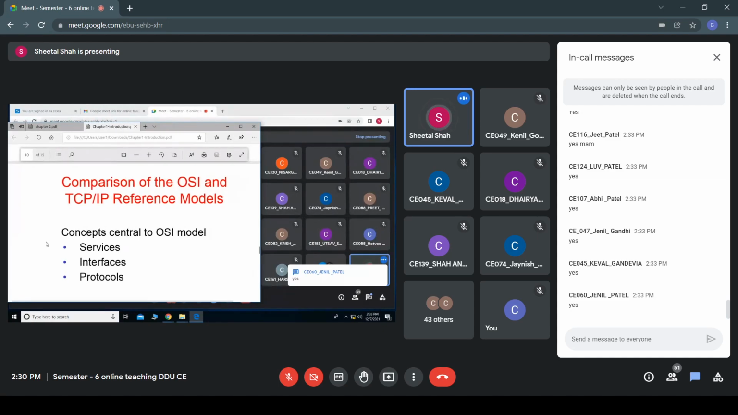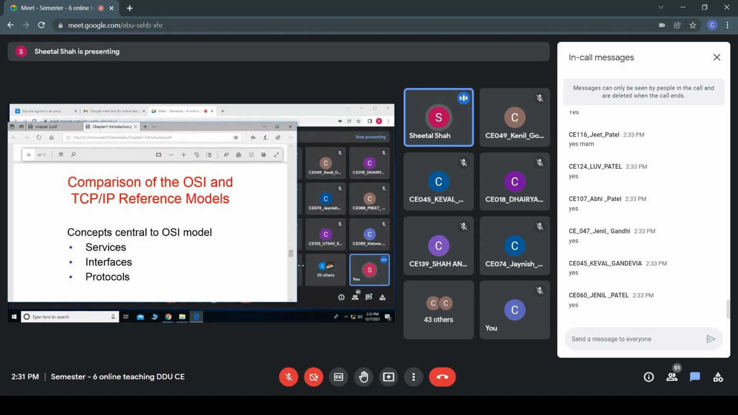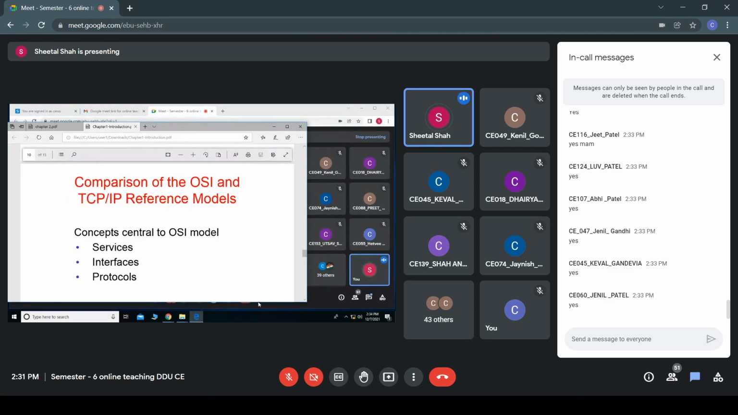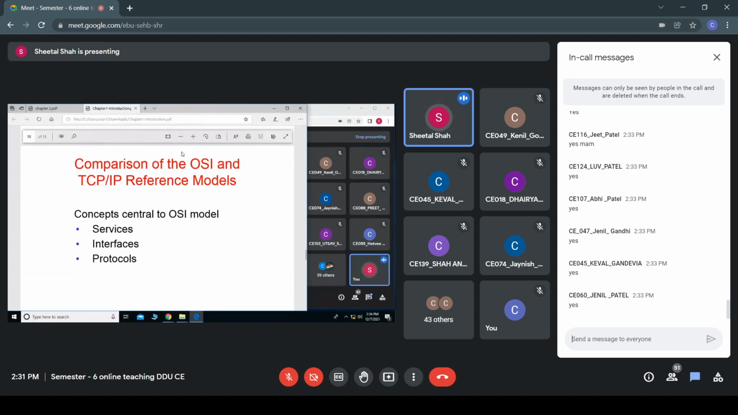So next, since we have come to know about the OSI as well as the TCP/IP reference model, the next thing is we'll compare these two models, right? So the OSI model, as we have discussed, was developed first, and then they tried to design the protocols based on this model. Based on each layer, they tried to fit the protocols for these layers.